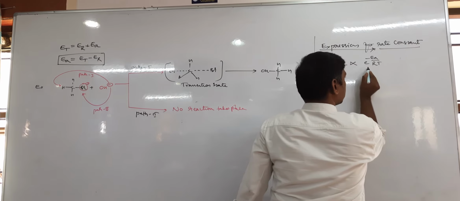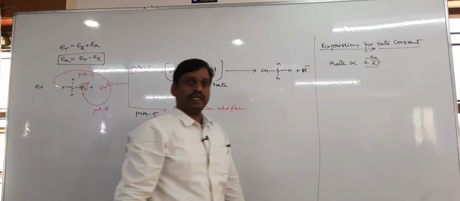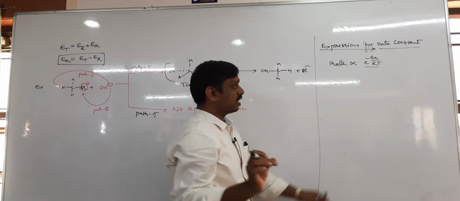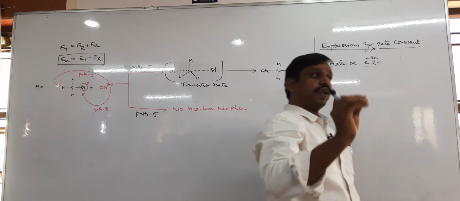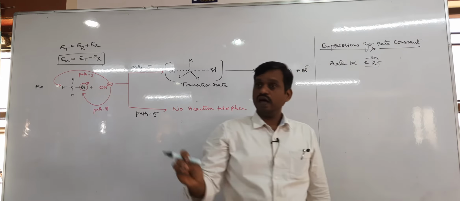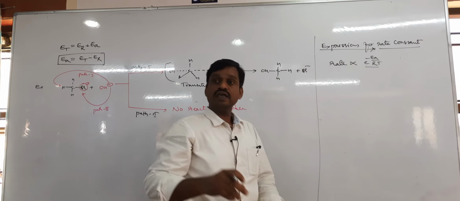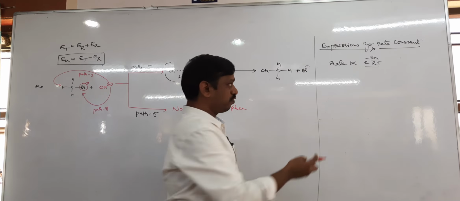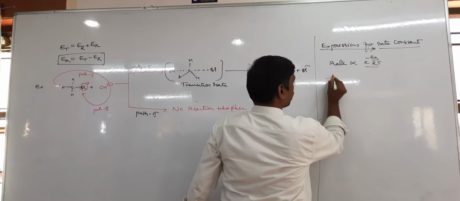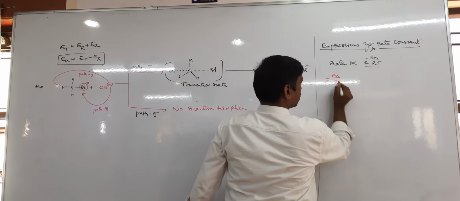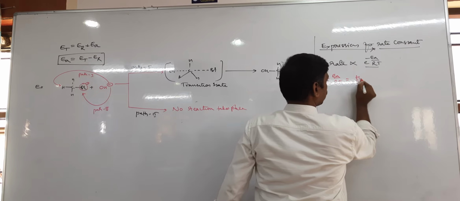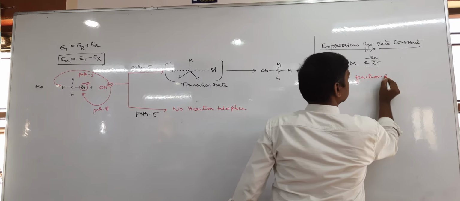What is the meaning of this e to the power minus Ea by RT? It is nothing but the fraction of molecules having energy greater than threshold energy.